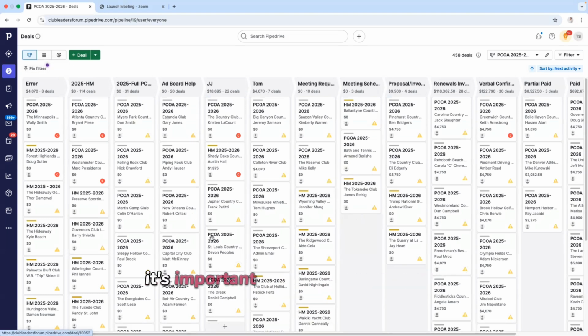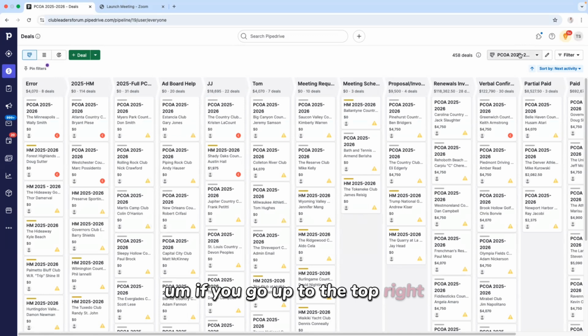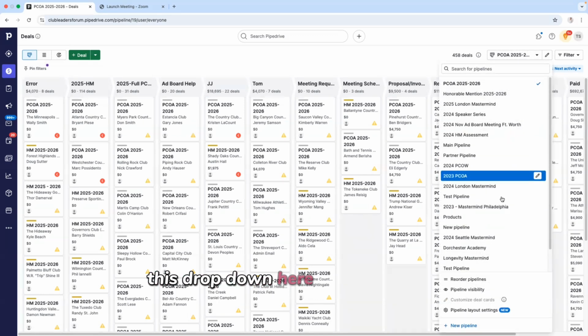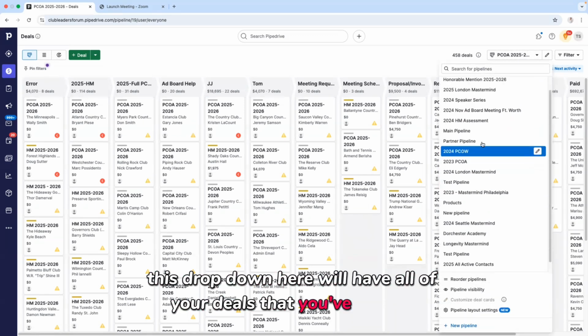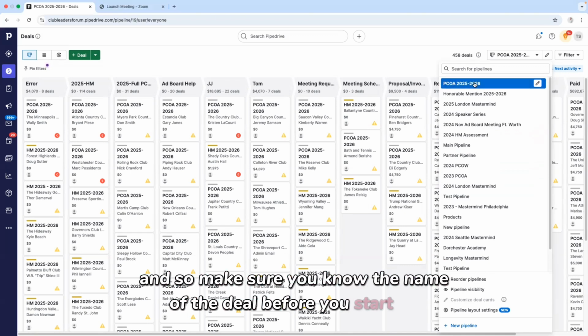Really quickly, it's important to understand the layout of how the deals work. If you go up to the top right, this drop down here will have all of your deals that you've created. And that's important because you're going to want to know the name of the deal before you start the export process. And so make sure you know the name of the deal before you start.